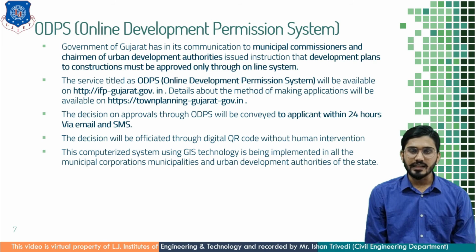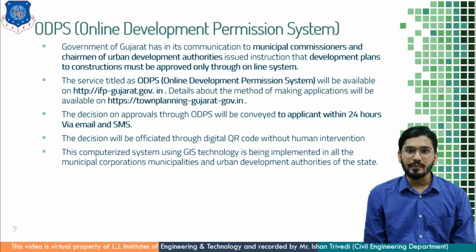The service titled as ODPS will be available on the IFP Gujarat Government website, and details about the method of making application will be available on Town Planning Gujarat Government website. The decision on approval through ODPS will be conveyed to the applicant within 24 hours via email and SMS.